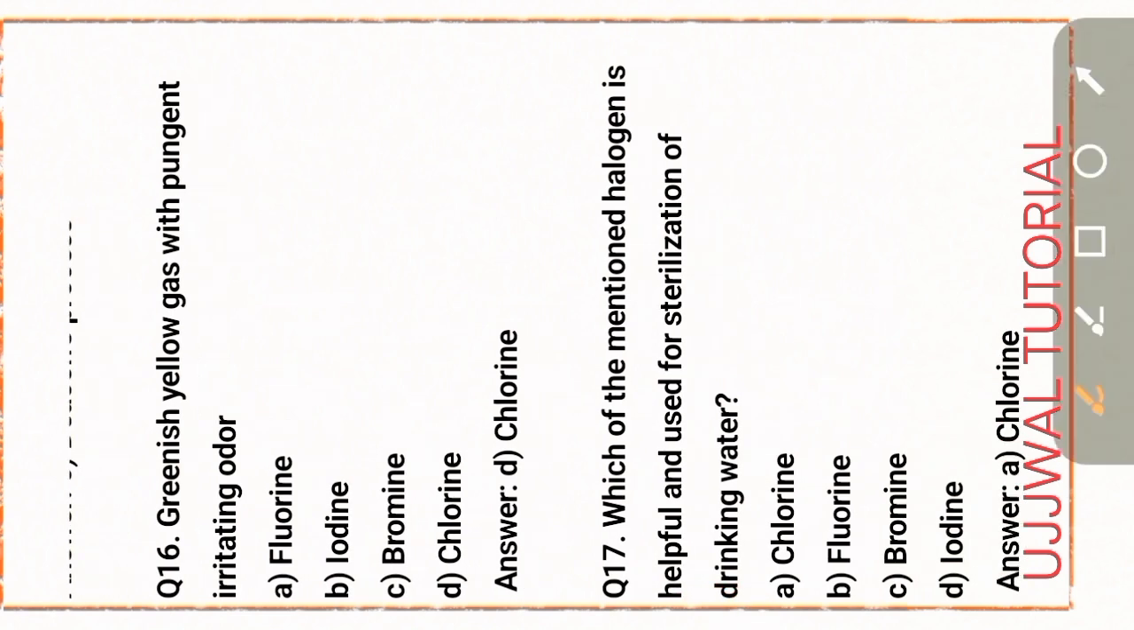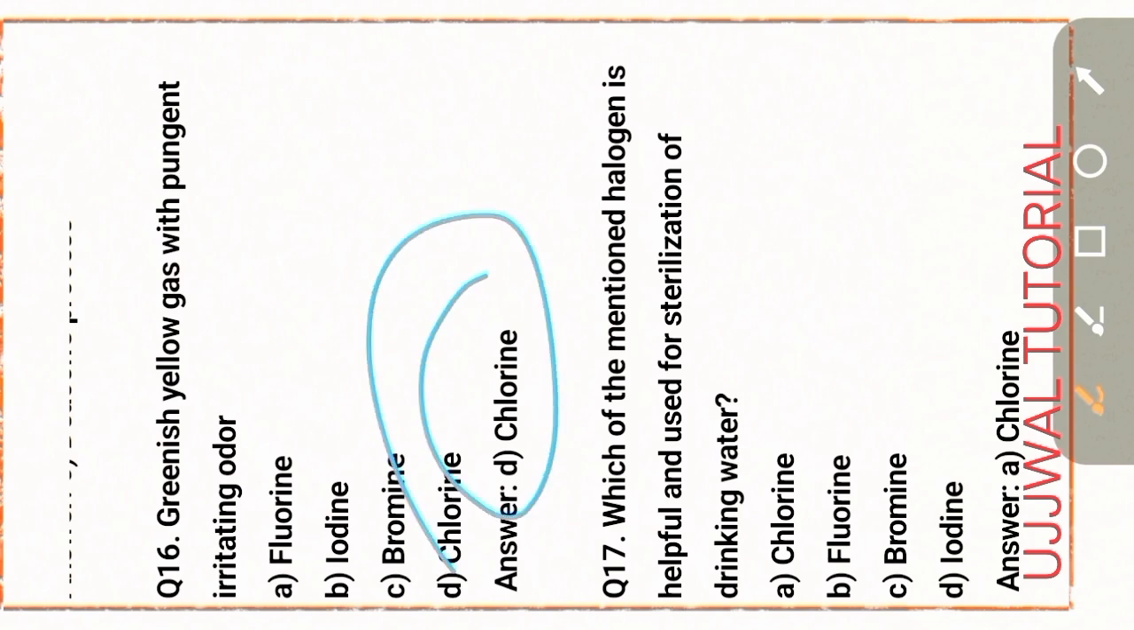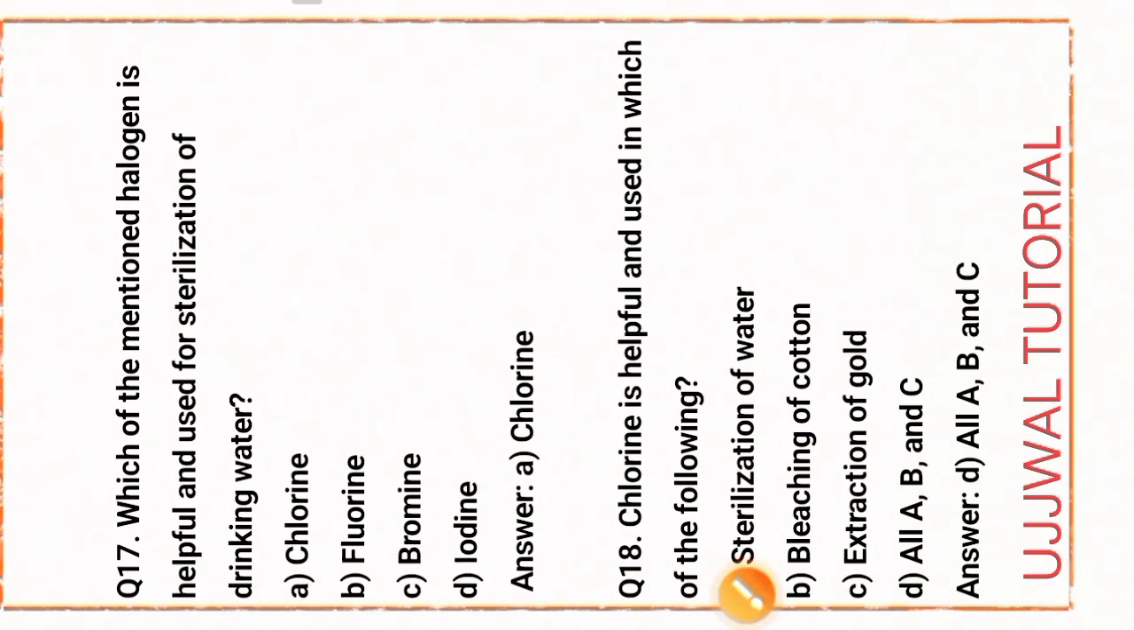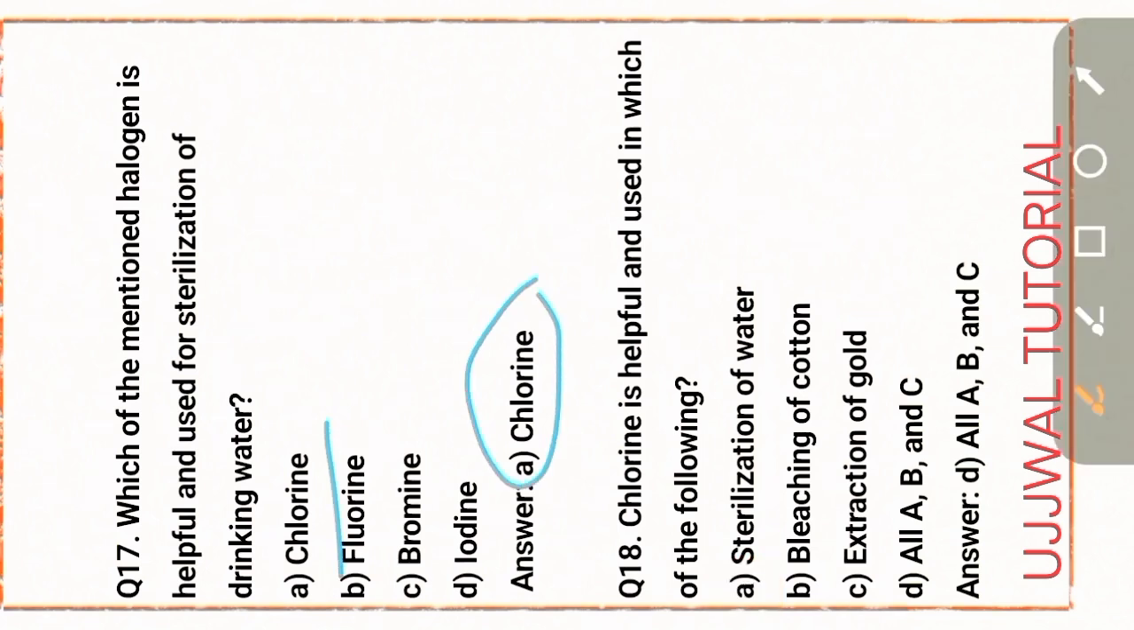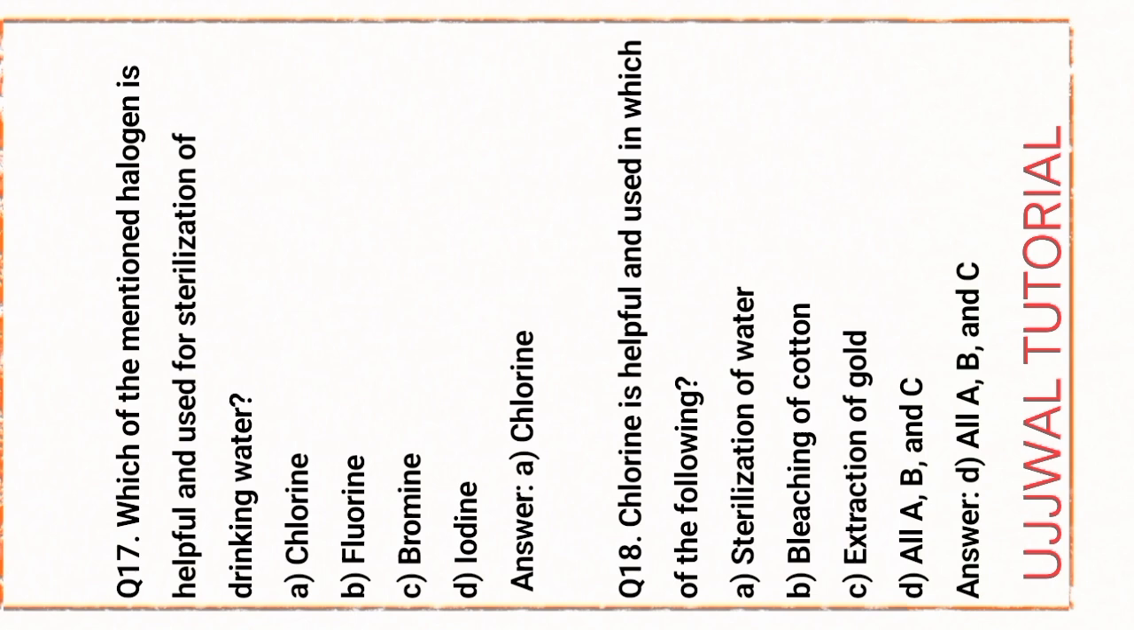A gas with a pungent, irritating odor, that is chlorine. Option D is the right answer. Next question, question number 17. Which of the mentioned halogens is helpful and used for sterilization of drinking water? Option A, chlorine. Chlorine is used by the process of chlorination.